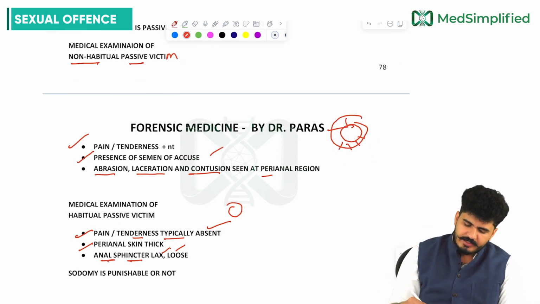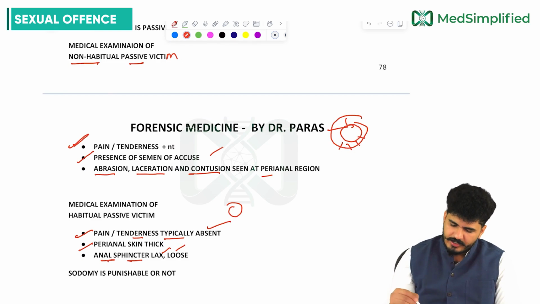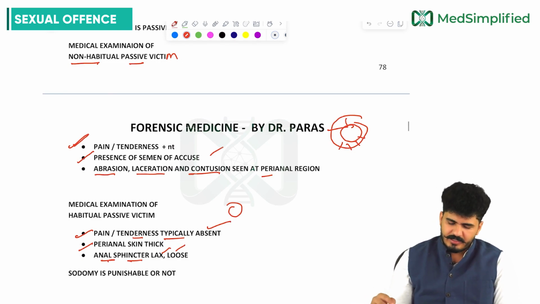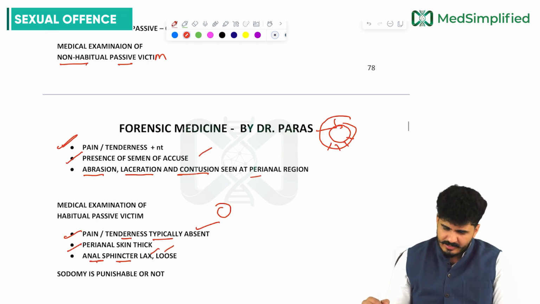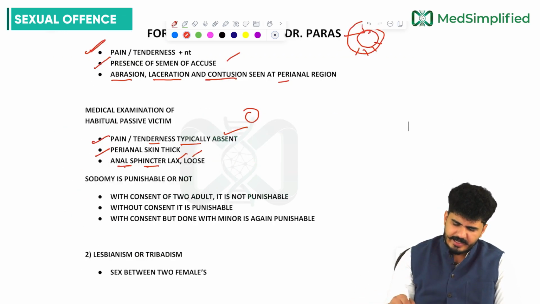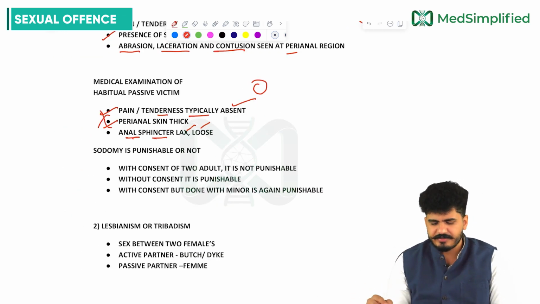In the non-habitual, yes, pain is there, and presence of semen would be there. Abrasion, laceration and contusion can be seen. In the non-habitual you will see this, and in the habitual you will not see all these features.